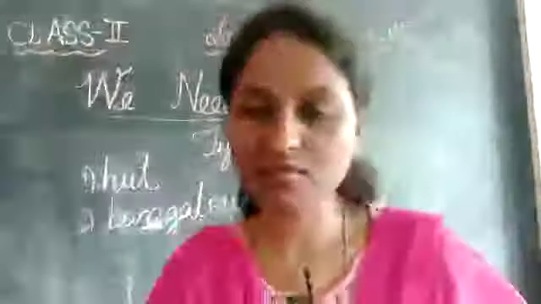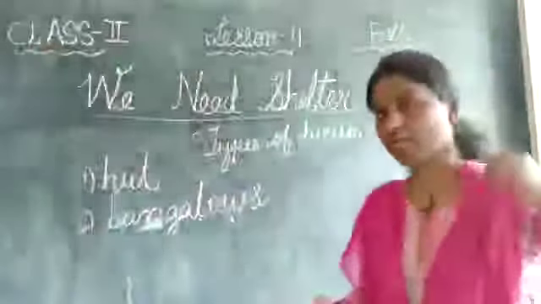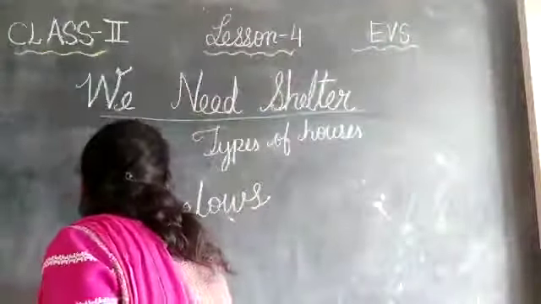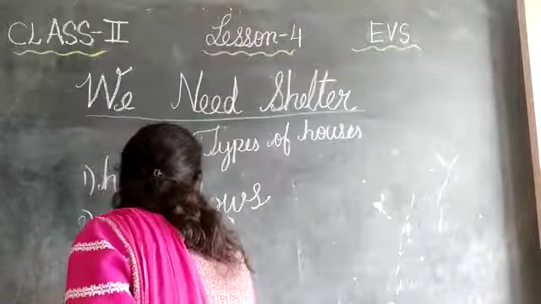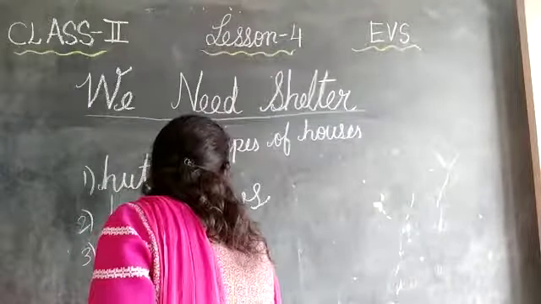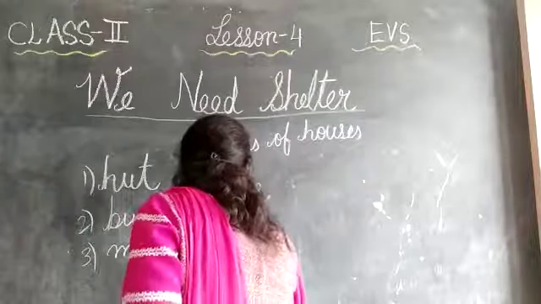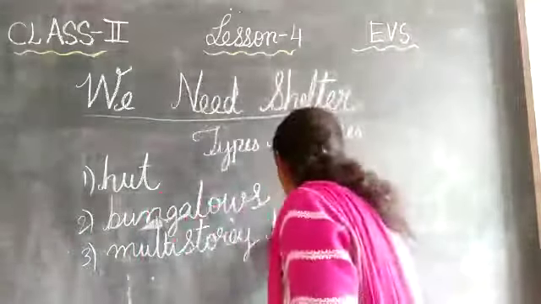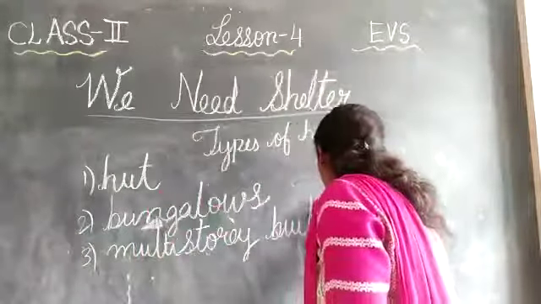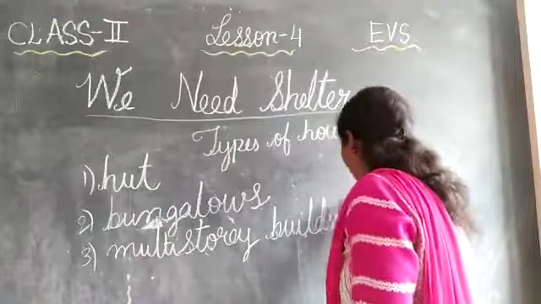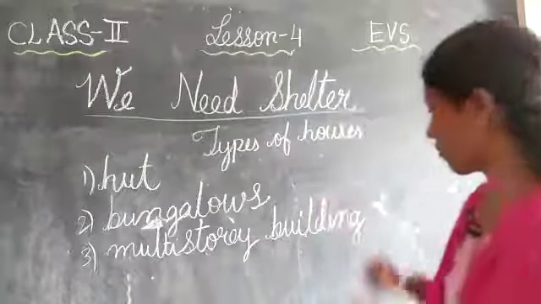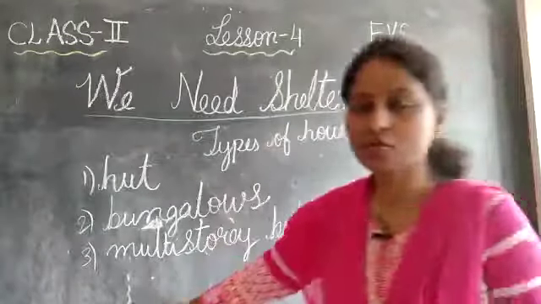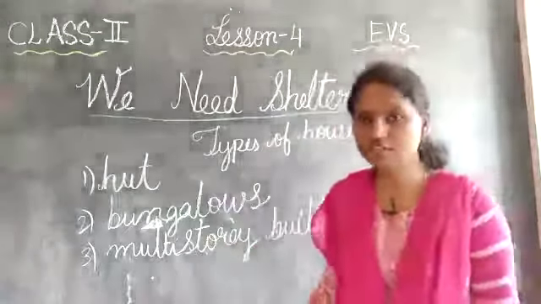Okay, so next one is what, children? Multi-story building. Please learn the spelling. Multi-story building. M-U-L-T-I, multi, S-T-O-R-E-Y, multi-story building. B-U-I-L-D-I-N-G, building. Multi-story building.